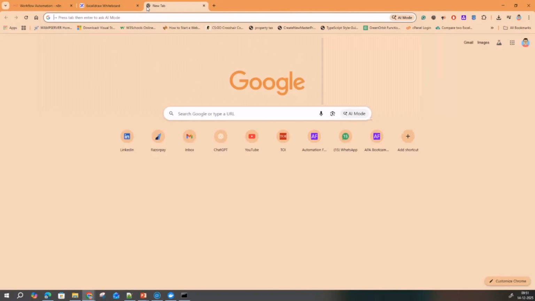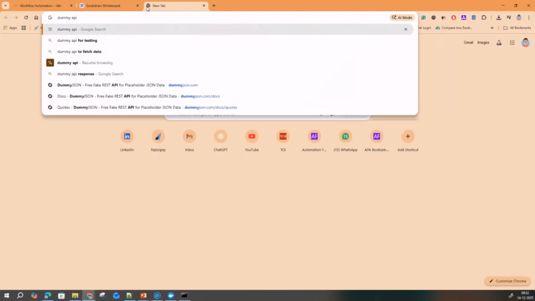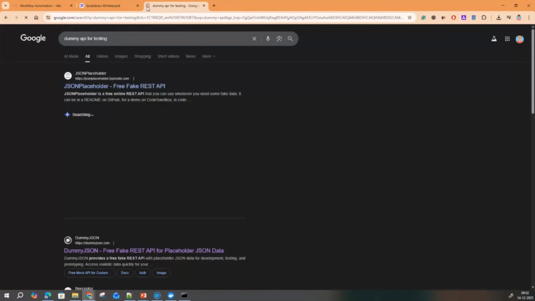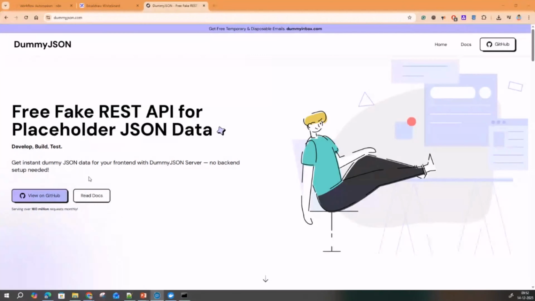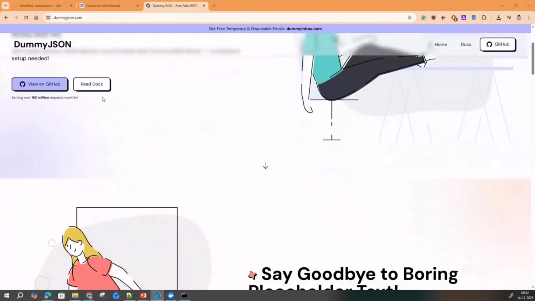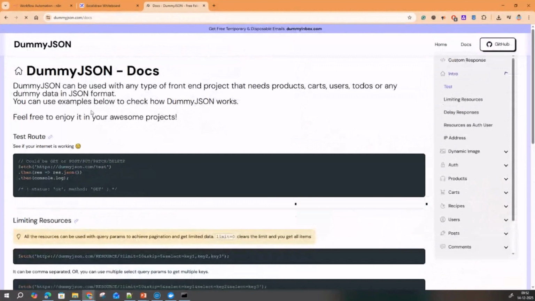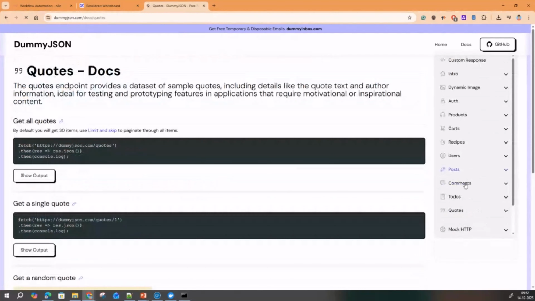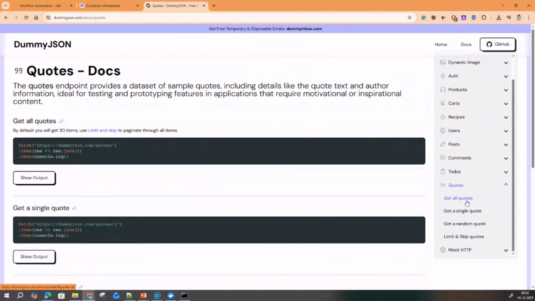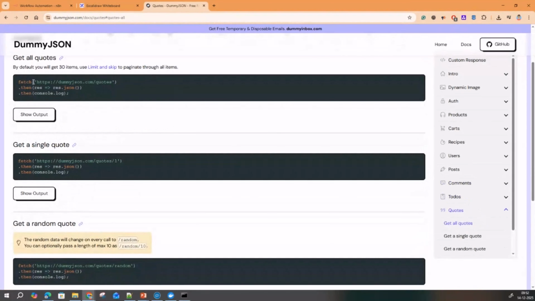Okay. So what I have done is I will go to some dummy API for testing. There is something called dummy JSON. So once I click on dummy JSON and click on read docs, it will give me the options here on the right hand side. Then I'll go here and click on quotes. And in quotes, I have multiple options: get all quotes, get single quote. So I'll click on get all quotes. This is how you request to fetch all the quotes.